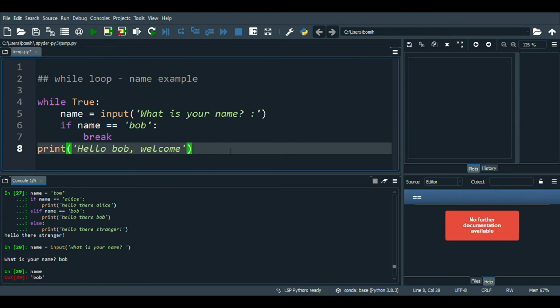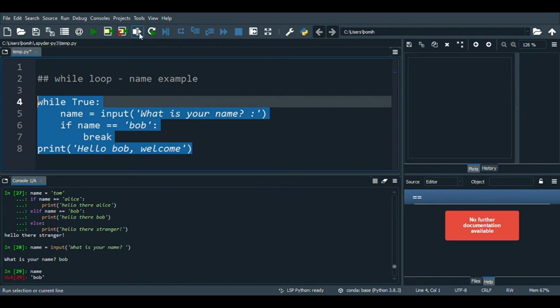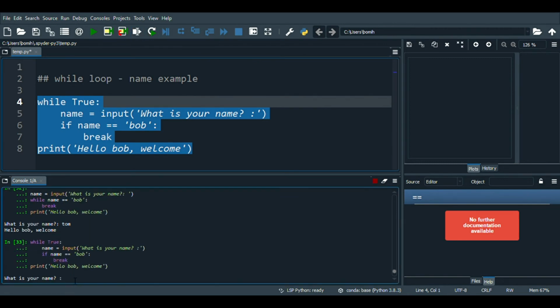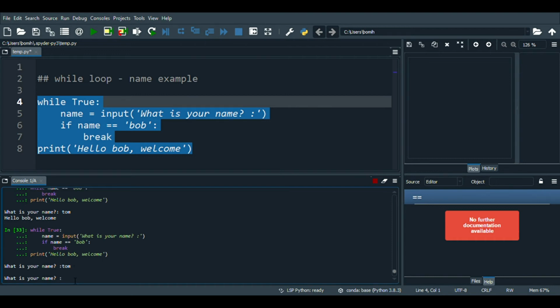Let me show you what happens when I run this. It's asking for my name. Let's say there was an intruder who wanted to break into this computer, and this was one of the security measures they had to go through. This was a very truthful intruder, so he wrote that his name was Tom, and it would ask for his name again because it didn't match the name we specified in the beginning, which is Bob.